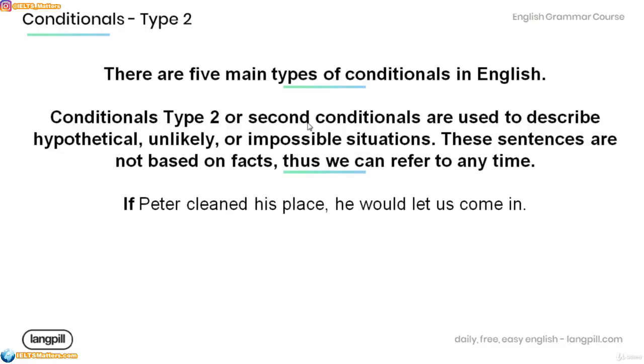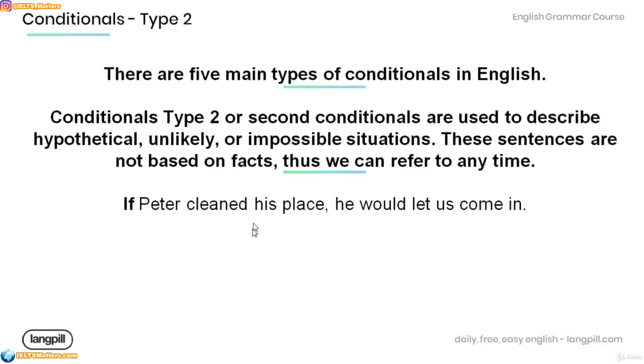Now, there are 5 main types of conditionals in English, and amongst them are conditional type 2 or second conditionals. Now, conditionals type 2 or second conditionals are used to describe hypothetical, unlikely, or even impossible situations. These sentences are not based on facts, thus we can refer to any time. Have a look at the example below.